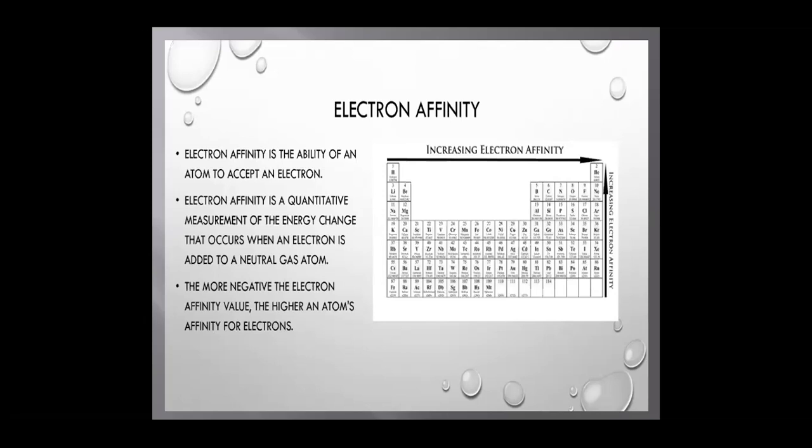Electron affinity increases as we move from left to right in the periodic table and decreases as we move from top to bottom. It increases from left to right because of the decrease in atomic and ionic radii, and it decreases from top to bottom because of the increase in atomic and ionic radii.